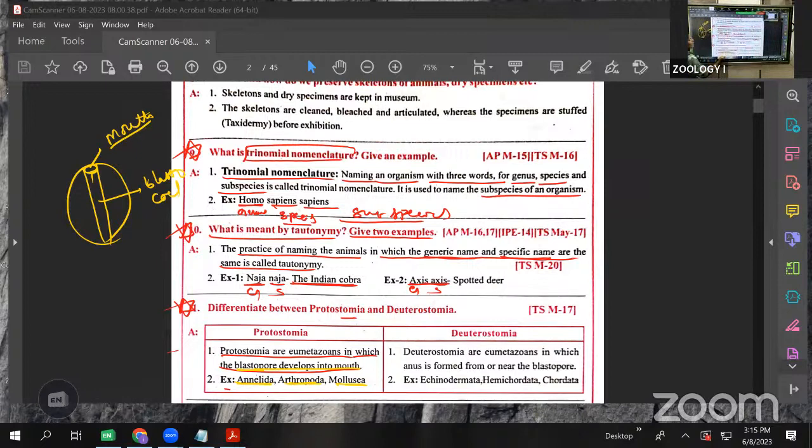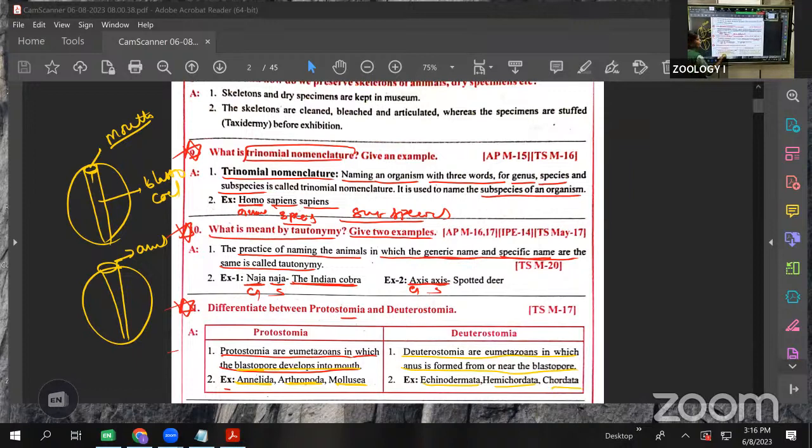Here, next is the deuterostomia. The same in eumetazoans, but the blastopore forms the anus. That we call deuterostomia. See this one: the deuterostomia are eumetazoans in which the anus is formed from or near the blastopore. Examples are Echinodermata, Hemichordata, and Chordata. Clear? These phyla are like this.